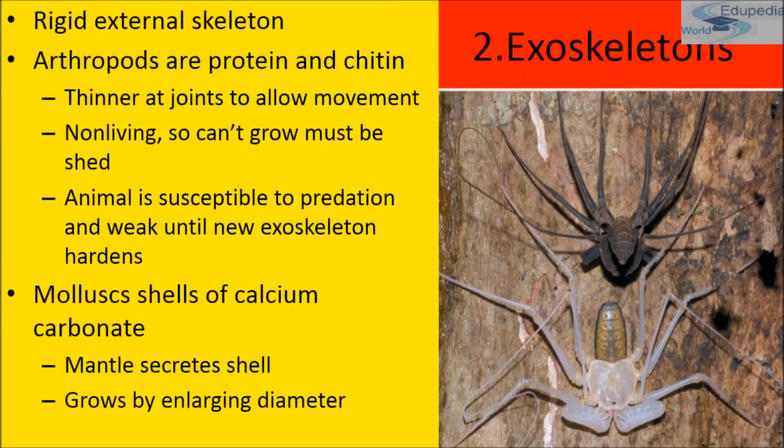Now is exoskeleton. Exoskeleton is an external, hard body covering. So you can say that exoskeleton is an external hard encasement on the surface of an organism.